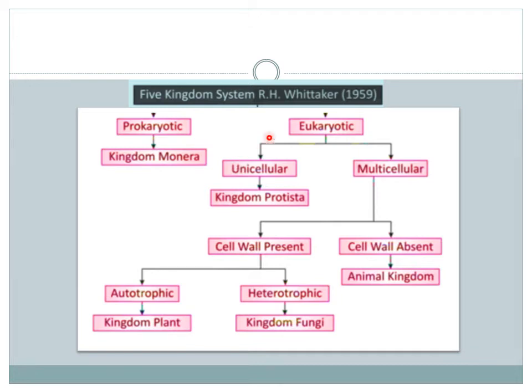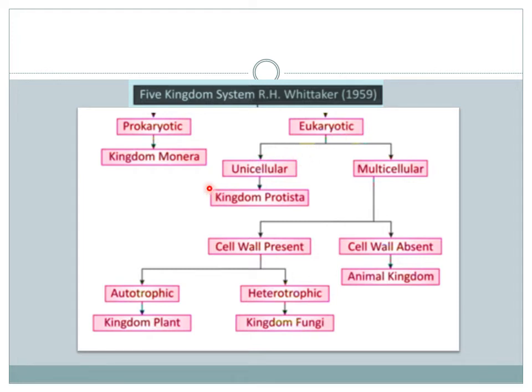Now let's move to the other category, that is known as eukaryotic. Eu means true, karyo means nucleus. It means those which consist of a true nucleus and nuclear membrane, and other membrane bounded organelles are present in that cell, that is known as a eukaryotic cell, and that organism is known as a eukaryotic organism.